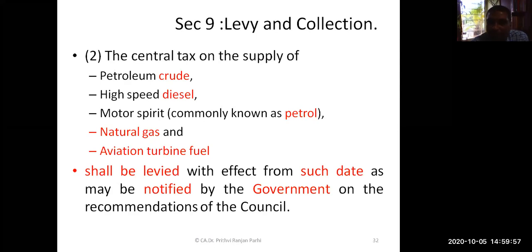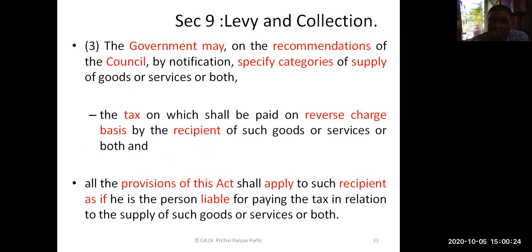What are these 5 items? Can you tell these 5 items? Petroleum crude, high speed diesel, motor spirit, commonly known as petrol, natural gas, and aviation turbine fuel. Now you have understood these 5 items. Plus the earlier subsection also talks about one item, that is alcoholic liquor. All these are the items on which GST, as of now, is not leviable.